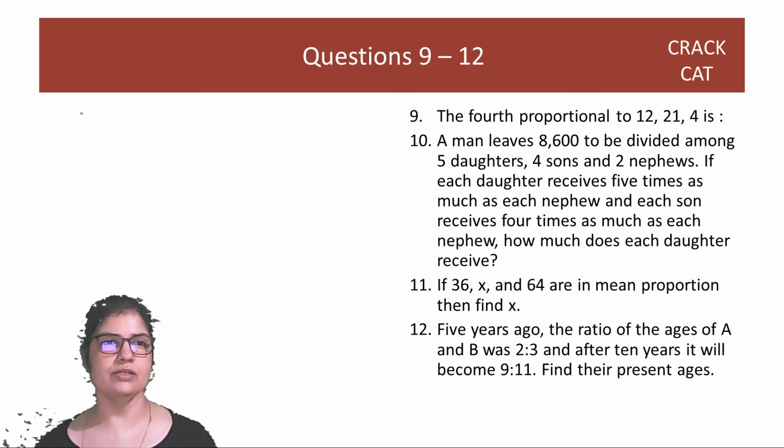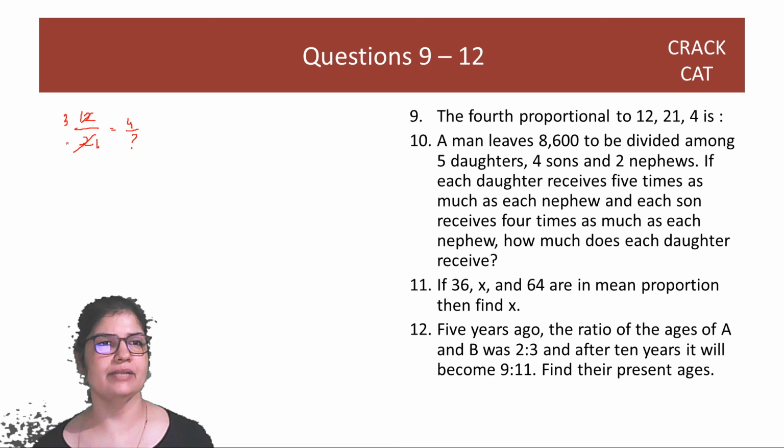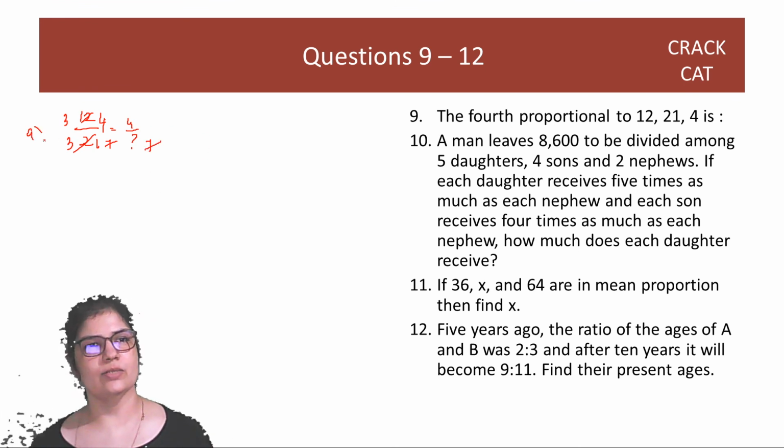4th proportional, meaning 12 by 21 is equal to 4 by what? So you can cross multiply or you can see that here if I remove 4, then 3 is the number that I need to remove. So 4 remains. So here if I remove 3, what remains? 7 remains, right? So the answer is 7. That's your 9th question. 10th.